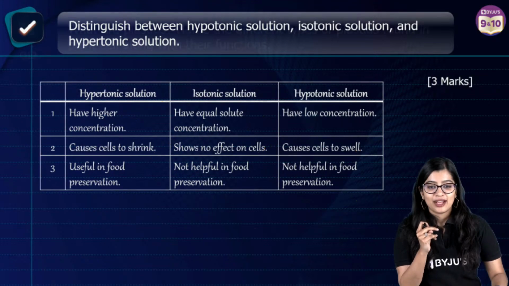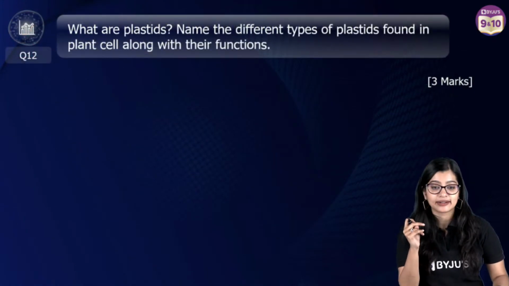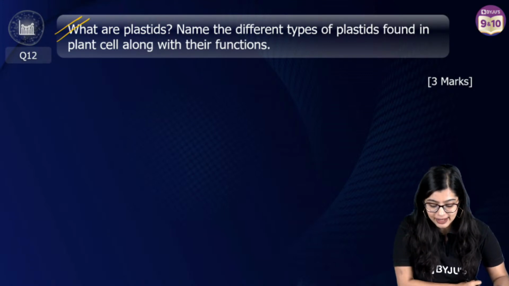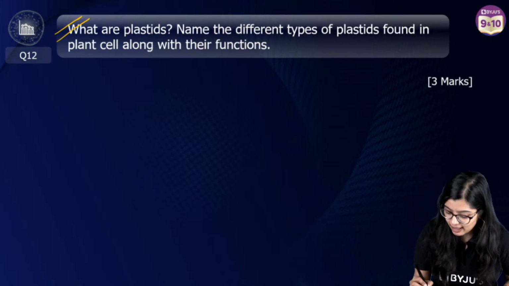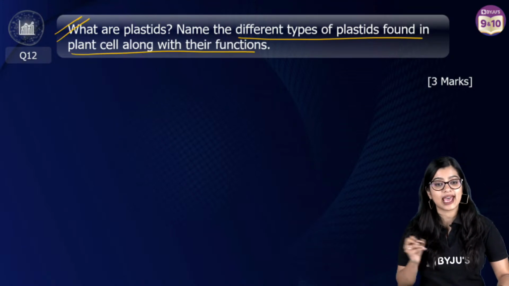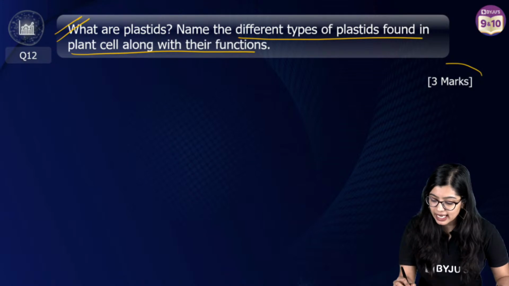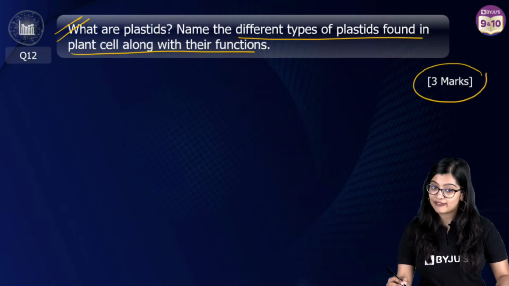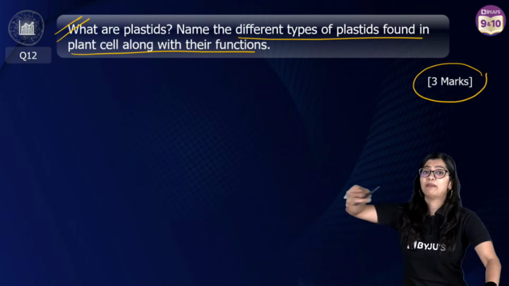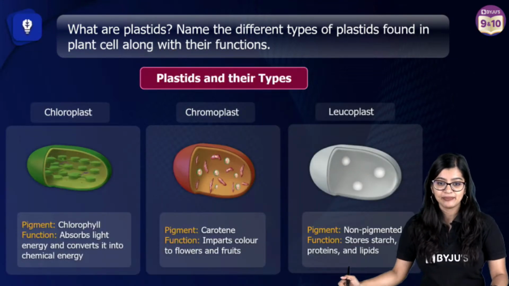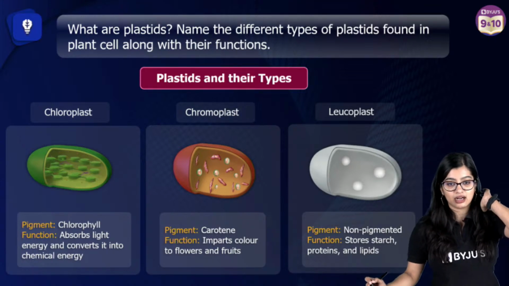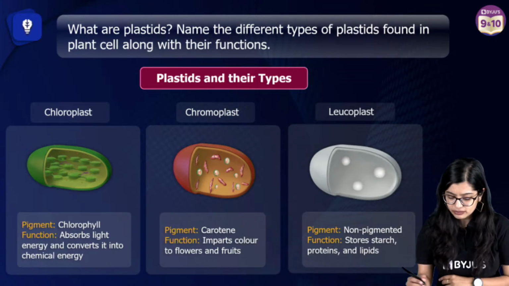Okay. Moving on to the next one. Many of you had this doubt, so I'm going to spend some time here. What are plastids? Name the different types of plastids which are found in a plant cell along with their functions. 3 mark question. This is also highly possible that it comes in the exam. Now give me 2 minutes, Swarit, I will answer your question.